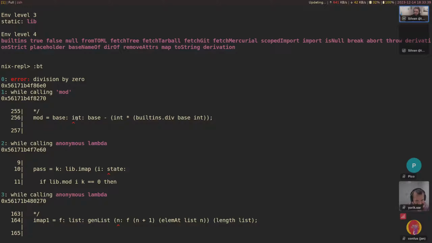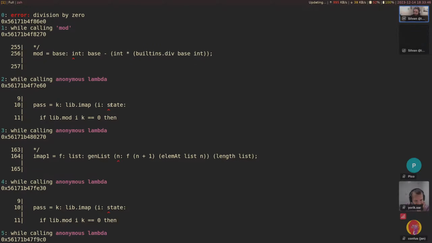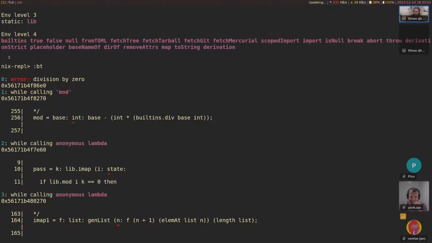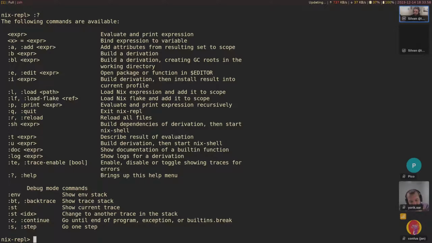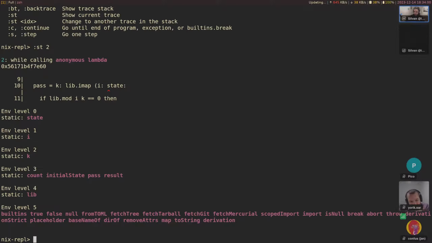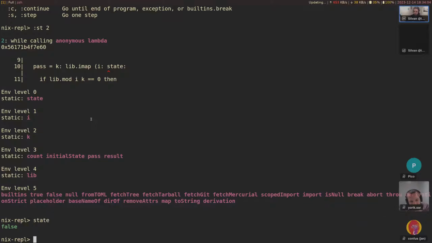And so in this case, we have access to the base and int from this scope, but we don't have access to the state here. So let's try to jump to this scope here, number 2, and then print state. So that should be st 2. Okay, state is available. And we can print this, it is false.